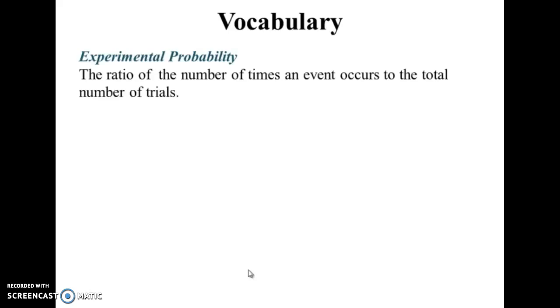Additional vocabulary: we know that experimental probability is the ratio of the number of times an event actually occurs to the total number of trials. A trial is a single act of performing an experiment.